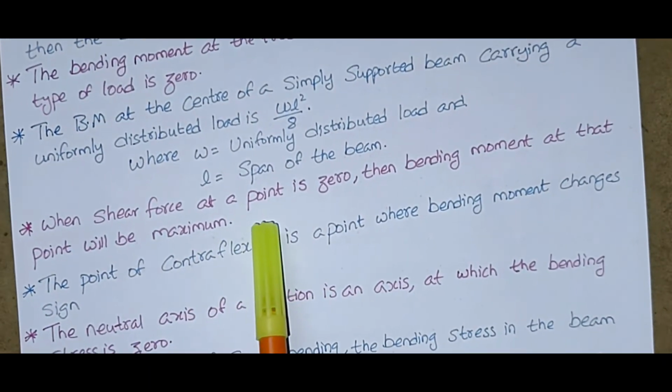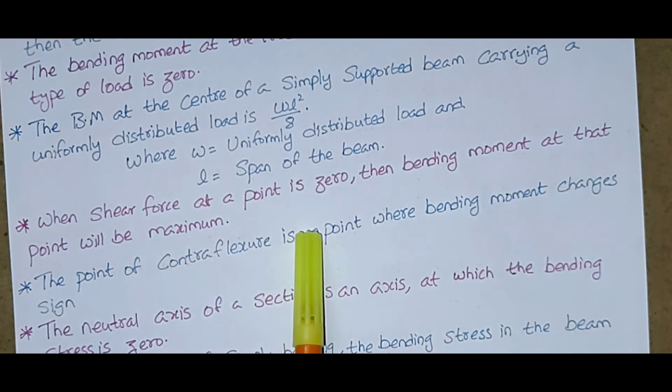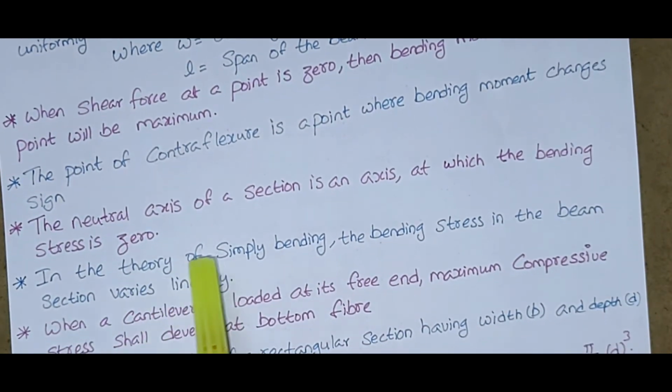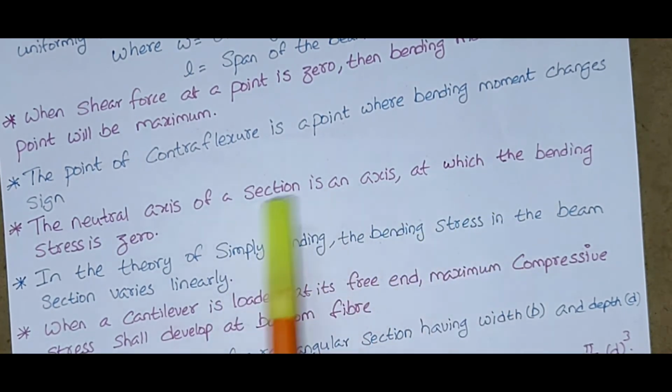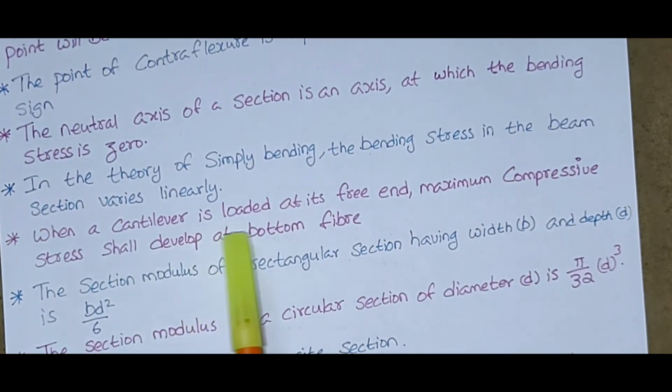When shear force at a point is 0, then bending moment at that point will be maximum. The point of contraflexure is a point where bending moment changes sign. The neutral axis of a section is an axis at which the bending stress is 0. In the theory of simple bending, the bending stress in the beam section varies linearly. When a cantilever is loaded at its free end, maximum compressive stress shall develop at the bottom fiber.